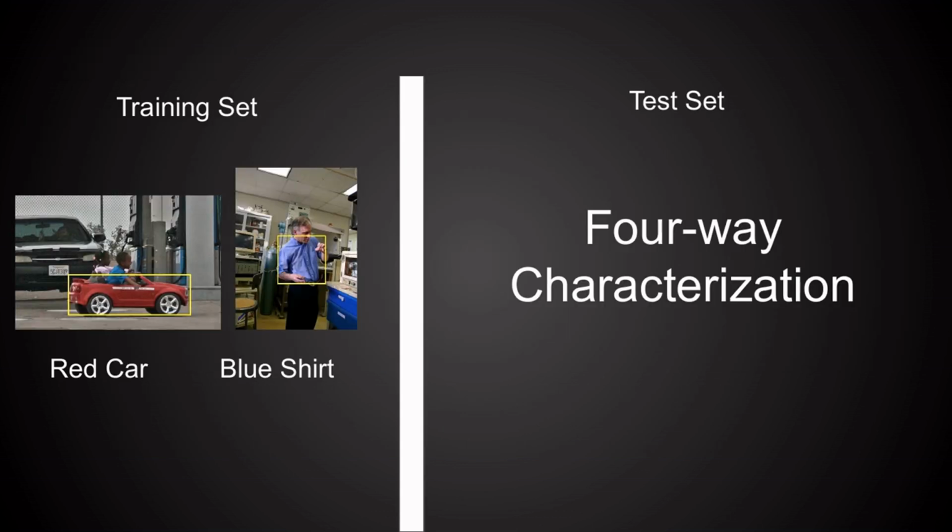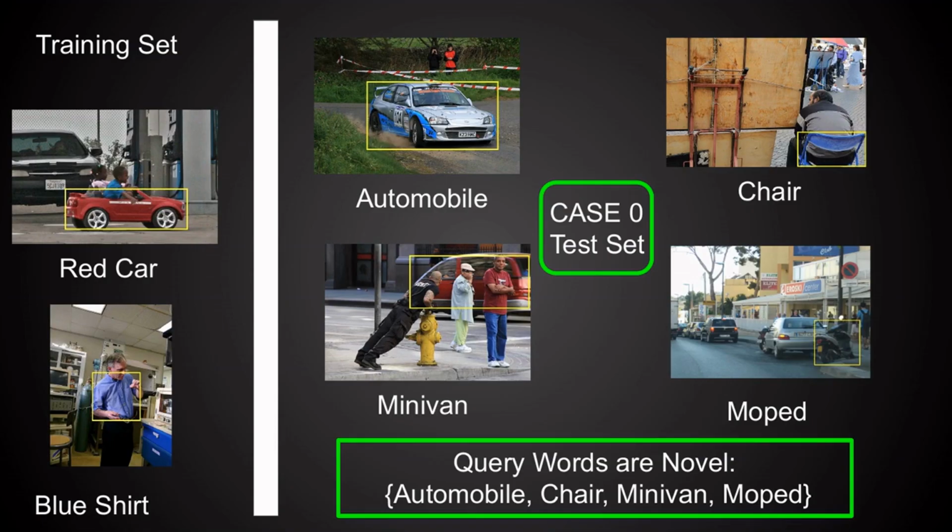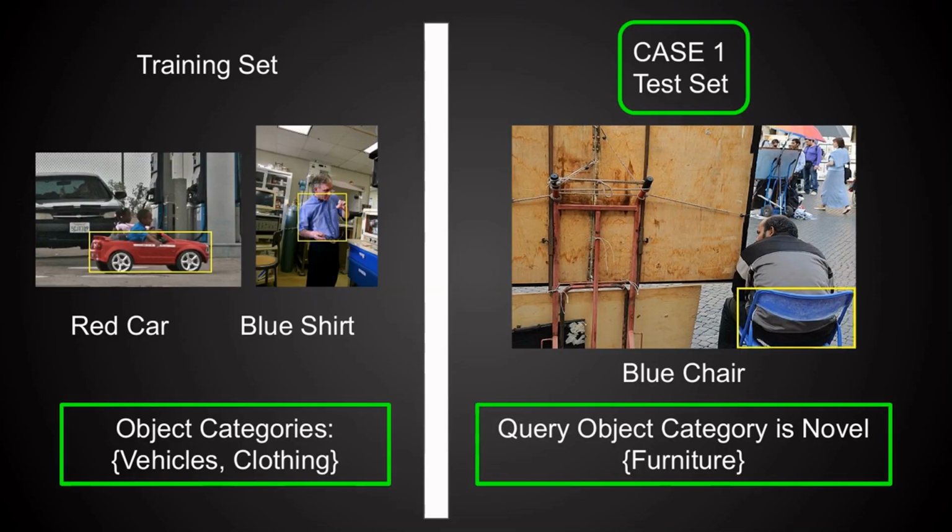To gain further insights, we use a four-way characterization of zero-shot grounding. In case 0, we require the query word to be novel. So examples like automobile, chair, minivan and moped are all novel query words. And note that even synonyms would be considered zero-shot in this case. In case 1, the queried object now belongs to a new category like furniture, which is different from those in the training set.